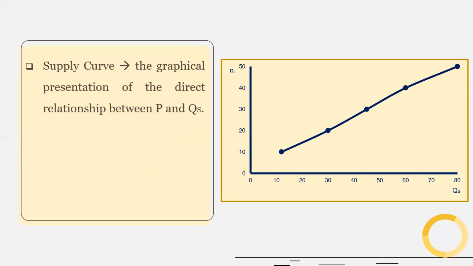So the supply curve is nothing but the graphical presentation of the direct relationship between price and quantity supplied. You can see as price increases, quantity supplied also increases. And therefore, we have an upward sloping supply curve. In other words, we can say the supply curve is positively sloped because price and quantity supplied are positively related, or have a direct relationship between these two variables.